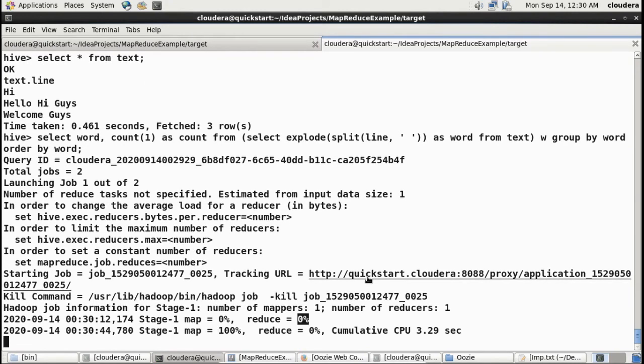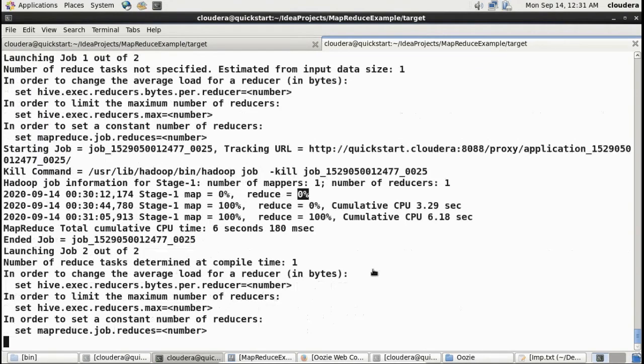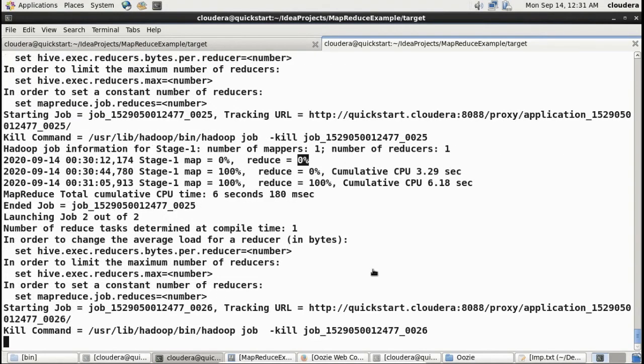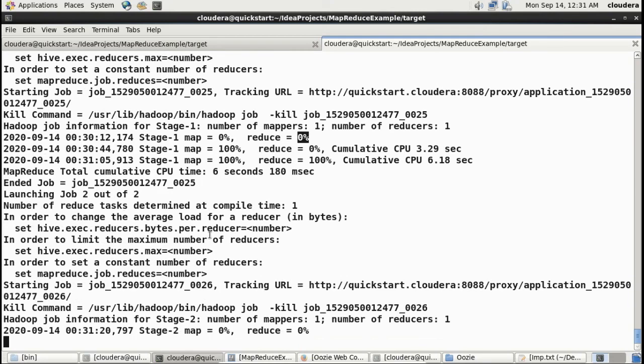Now map is completed. It is running the reduce phase. You will see a lot of output here. This is the URL where you can track your job. When we talk about Yarn as a resource manager, in Hadoop, Yarn manages the allocation of resources on the Hadoop cluster. Now, as you can see here, map is completed and reduce is also completed. And finally, it should display the output which we want.